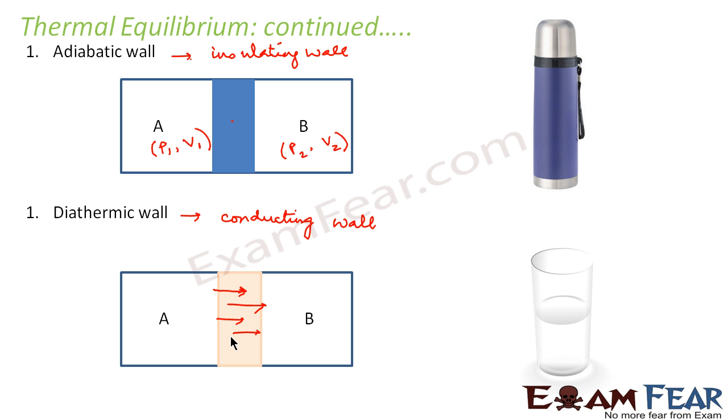Even after 2 hours, you will see that the water is at room temperature. And after that, the water does not go to an even lower temperature. Once it reaches room temperature, it remains steady at that temperature. That means once it reaches the state of equilibrium, there is no further heat flow.